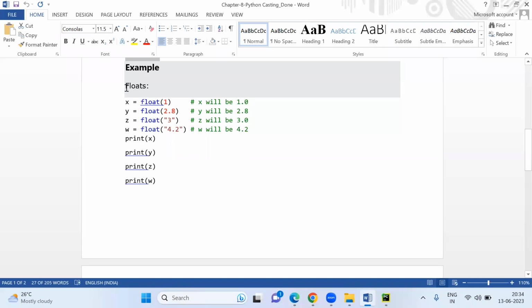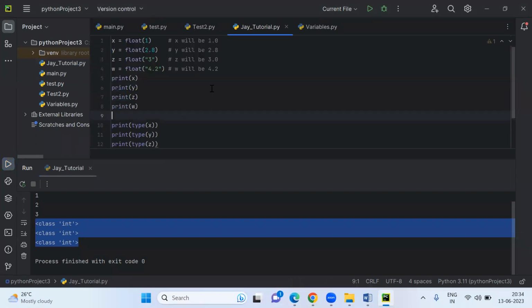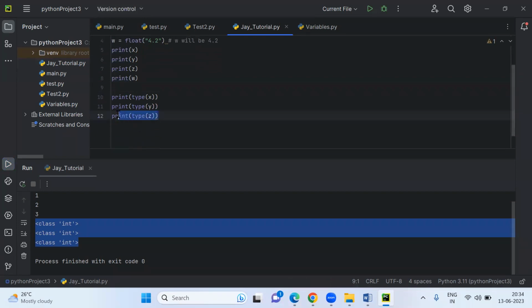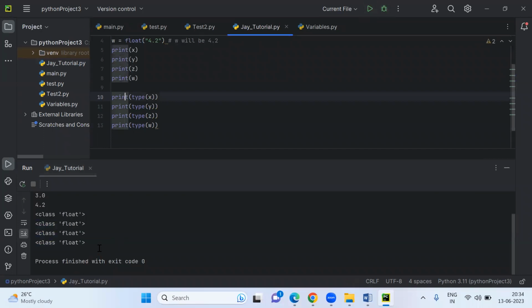Same way, you can convert to float also. If you want to convert this to float, then this is the method. Like 1.0, it will show; 2.8 is already a float; 3.0, it will show; 4.2 is in a string, and 3 is in a string. So it will show you that, and these are the values. So now I'll show you here in the pie chart. Now, if you run this, you will get everything converted to float.